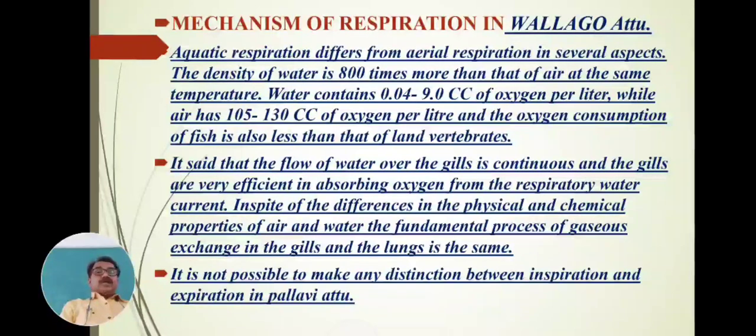In air, the oxygen concentration is more than 10 to 11 times greater as compared to the oxygen present in water. In water, a minimum of 0.0429 cc per liter of oxygen, whereas in air the oxygen is 105 to 130 cc per liter, and the oxygen consumption of fish is also less. Oxygen consumption of fish is also less than that of land vertebrates.